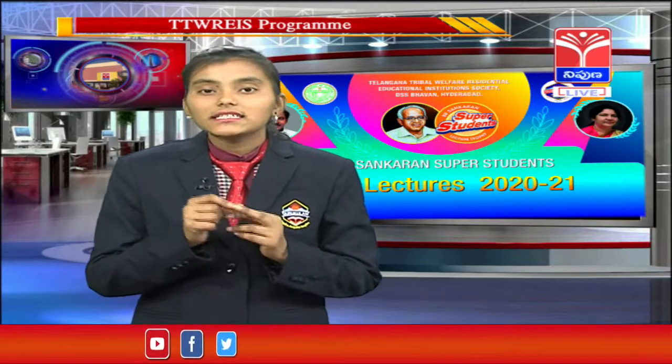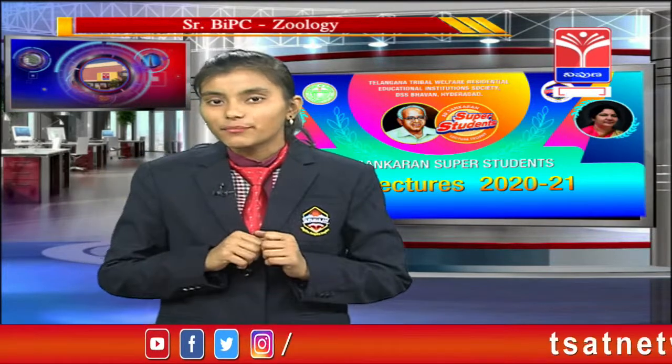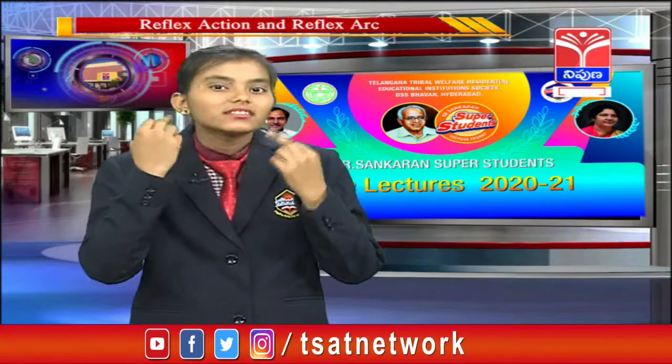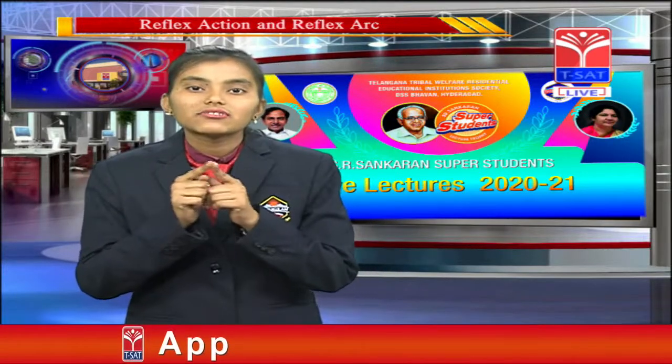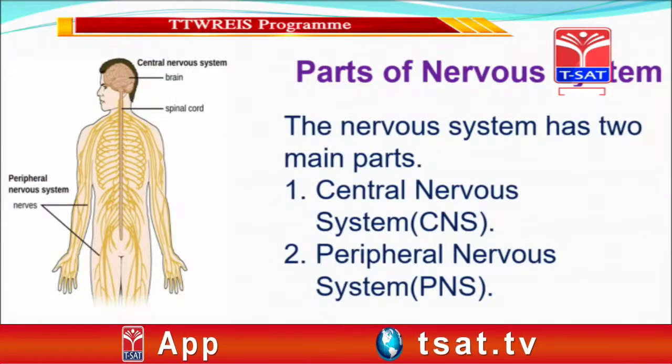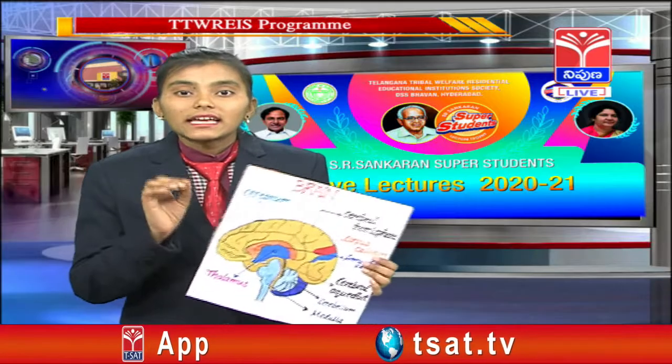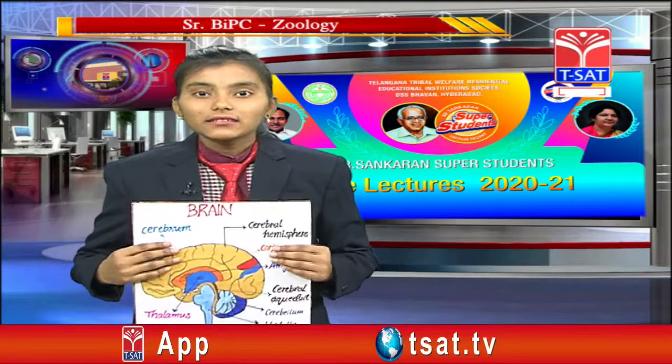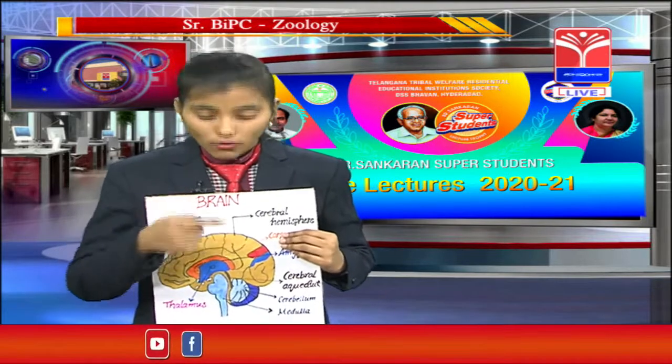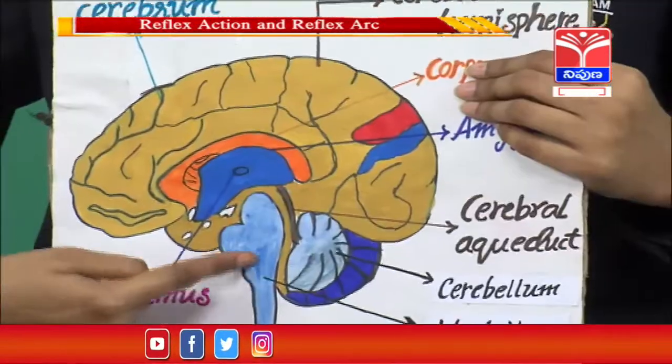Let us discuss the central nervous system. The central nervous system consists of the brain and the spinal cord.